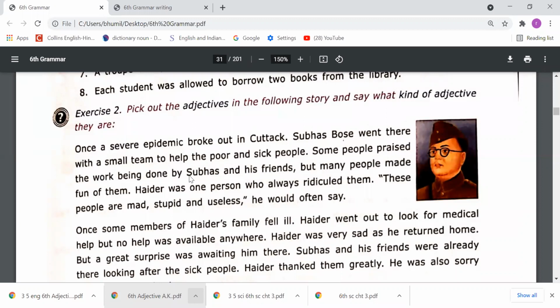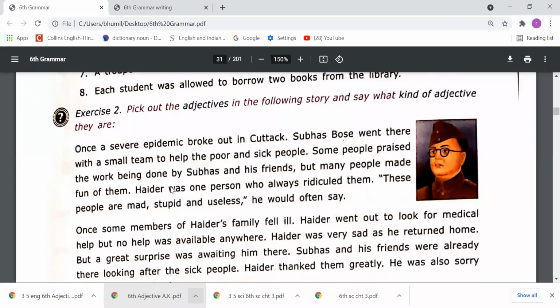Some people praised the work being done by Subhas and his friends. Some people, some is an adjective here. So some tells the number of the people. So that's why some is an adjective of number. Okay, then come to the next point. But many people made fun of them. So many also tells the number of people. So that's why many has been used here as an adjective of number, right?